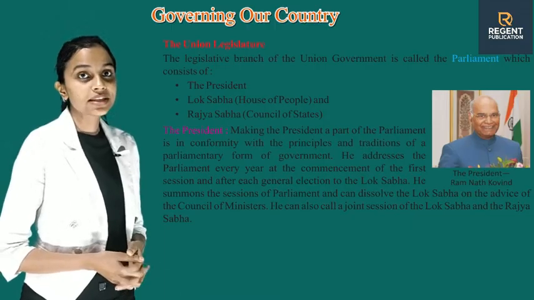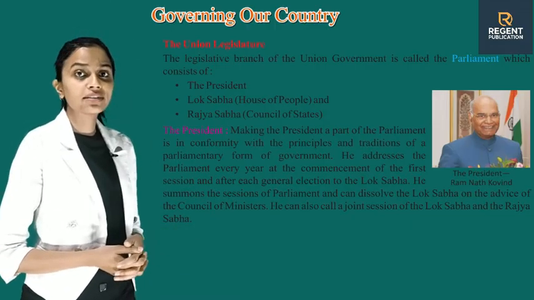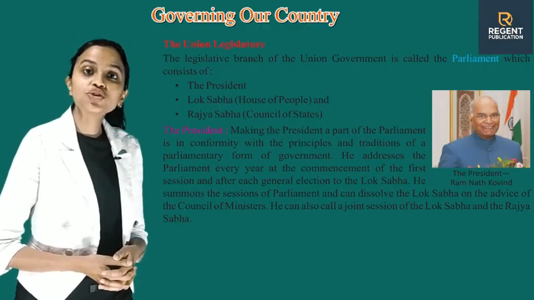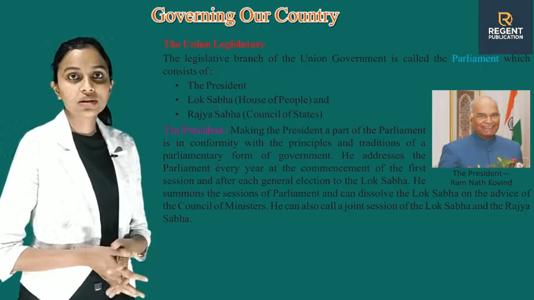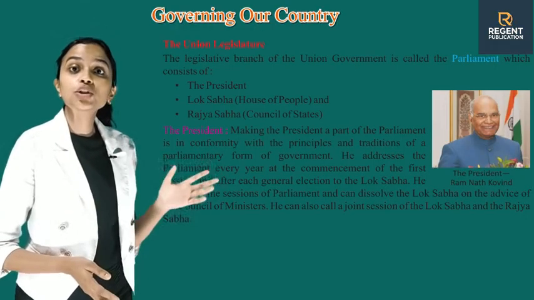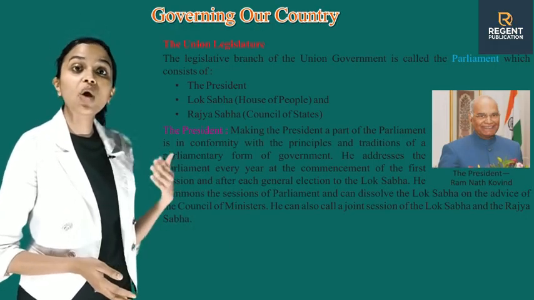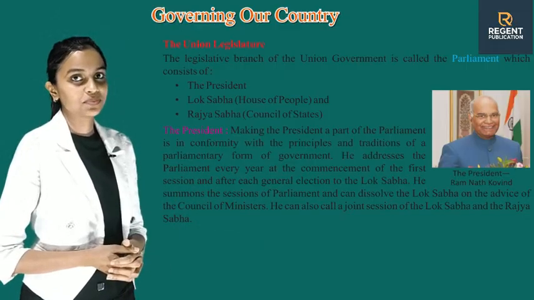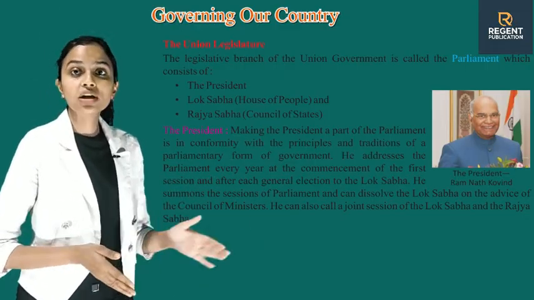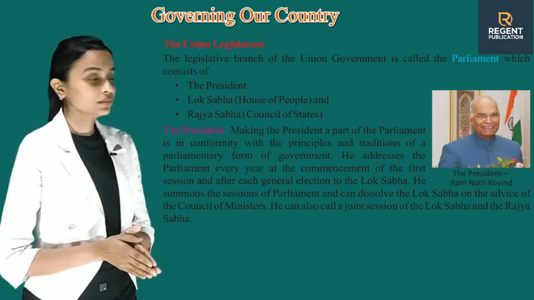He addresses the Parliament every year at the commencement of the first session and after each general election to the Lok Sabha. He summons the sessions of Parliament and can dissolve the Lok Sabha on the advice of the Council of Ministers. He can also call a joint session of the Lok Sabha and the Rajya Sabha.